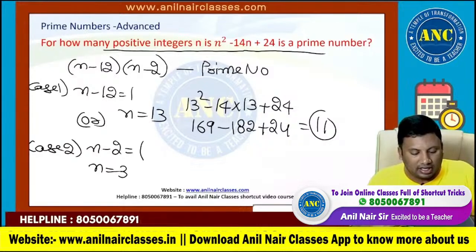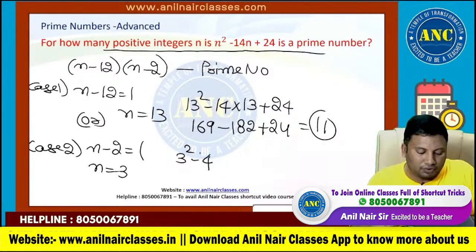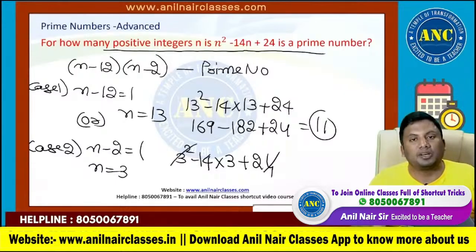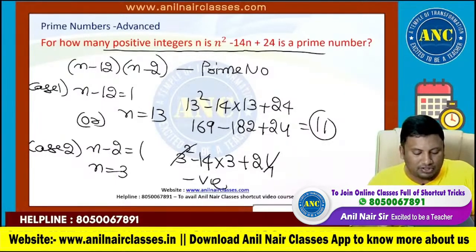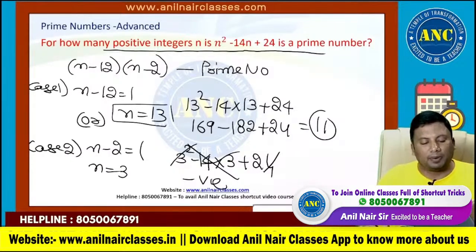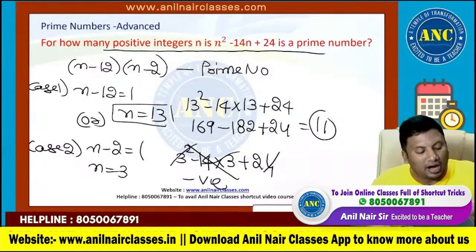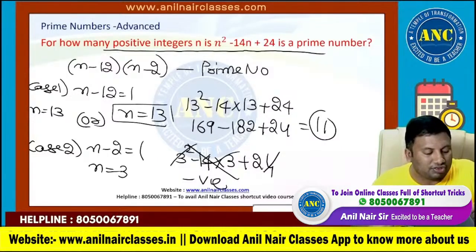N is 3: 3 square minus 14 into 3 plus 24, that is 9 plus 24, 33, minus 42. Negative number, not possible. How many values can n take such that this number is a prime number? One value. And what is the value of n? It is nothing but 13.